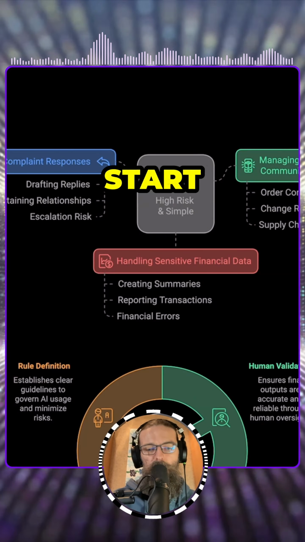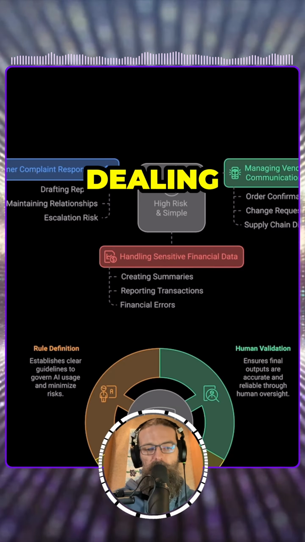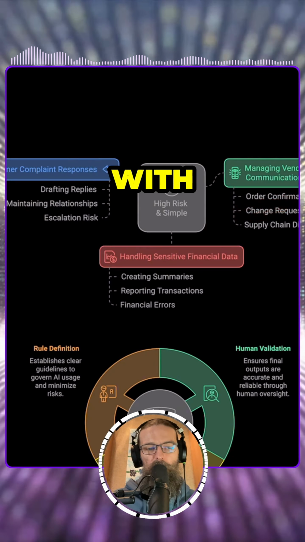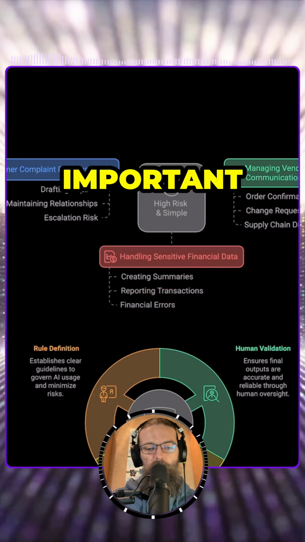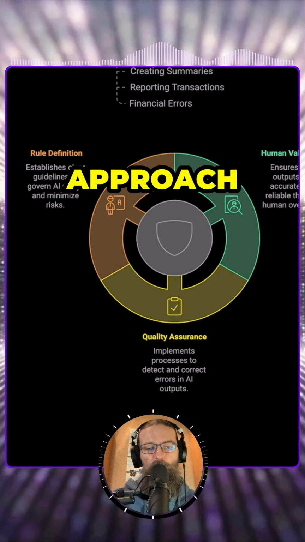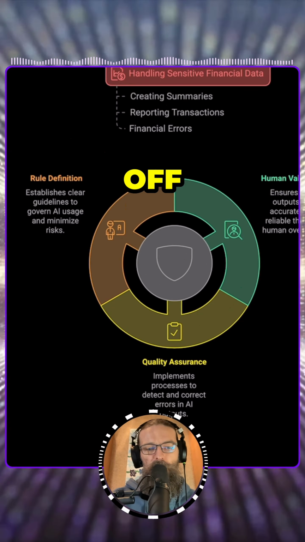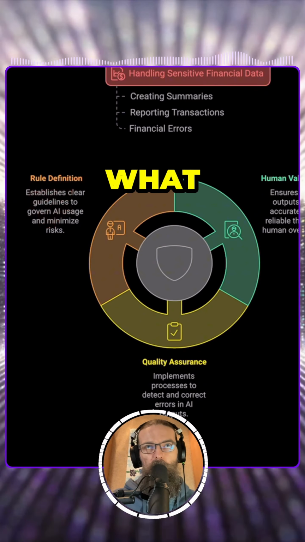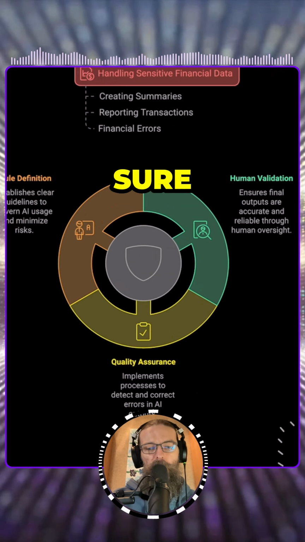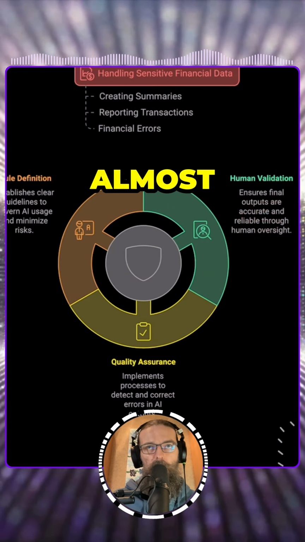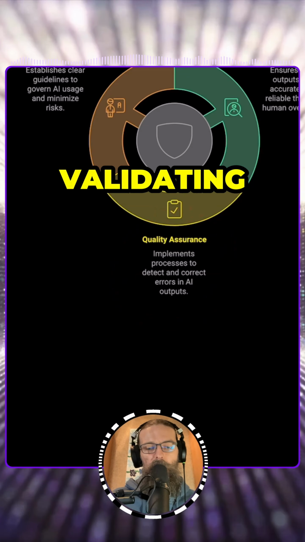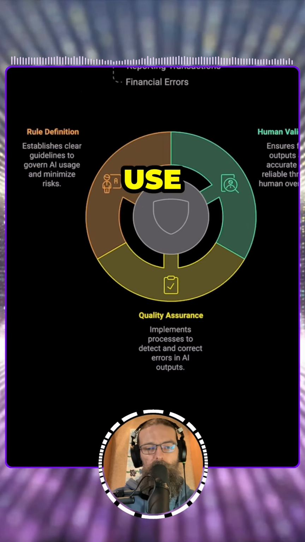In the next quadrant, we start to integrate a little bit of risk. So this is dealing with customers, handling communications with vendors. Maybe we're starting to deal with important information like financial data. The way we approach AI in this sector is we're going to start off with very specific rules about what the AI can and cannot do. We're going to make sure that there's a human involved in the process almost all the time. And we're going to focus on validating the quality of the outputs before we use any of this data in our organization.